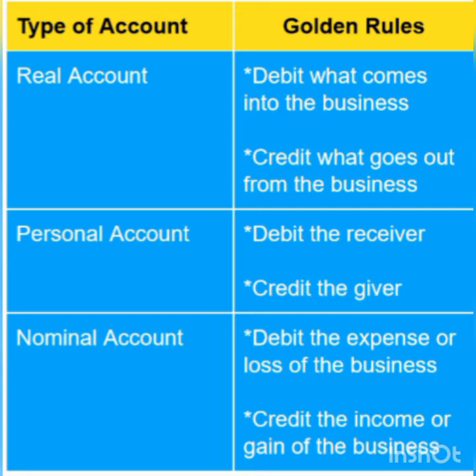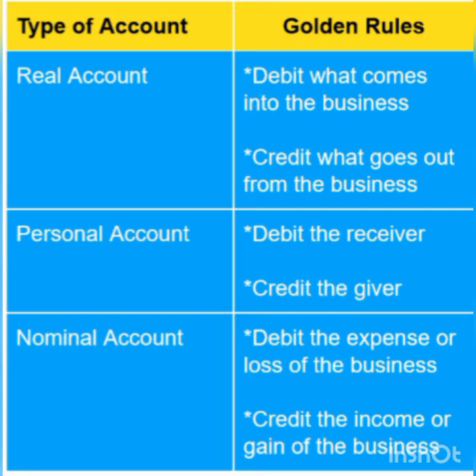For example, machinery account is a real account. When machinery is purchased, machinery is coming into the business, so we have to debit machinery account and credit what goes out from the business. There is an outflow of cash from the business, so we want to credit cash account.